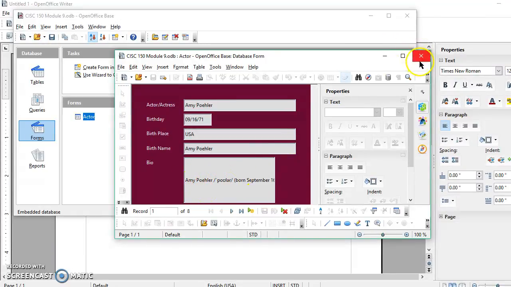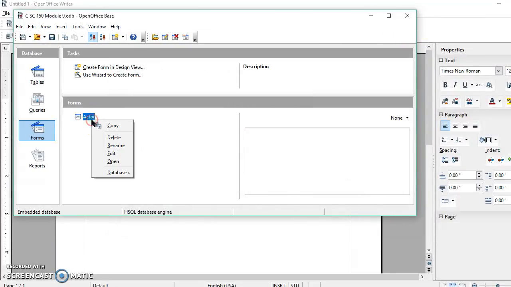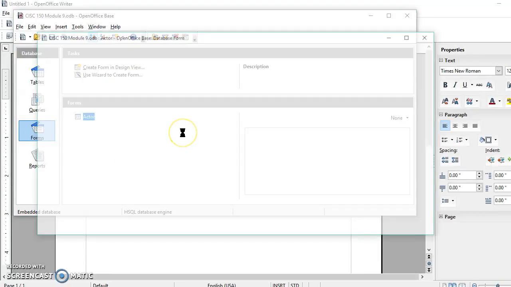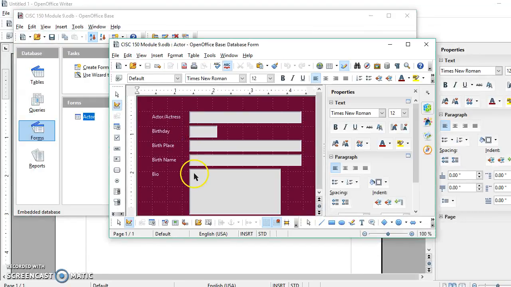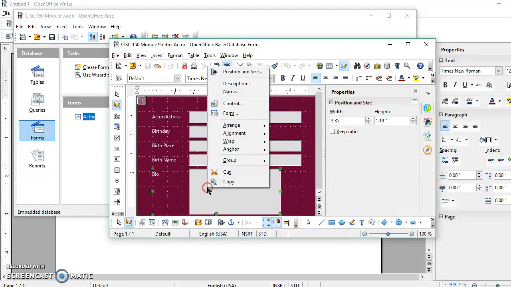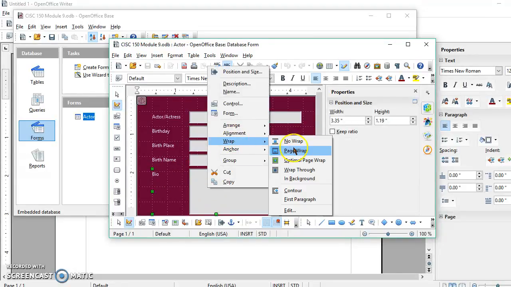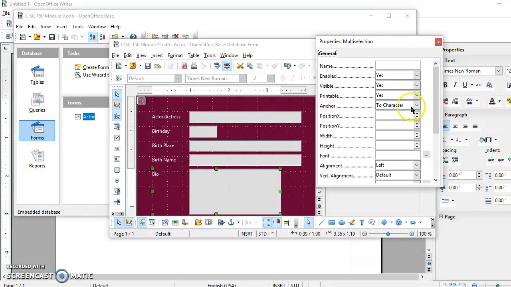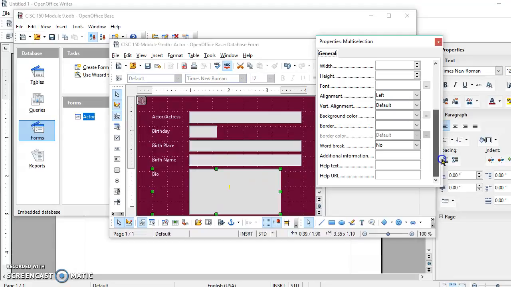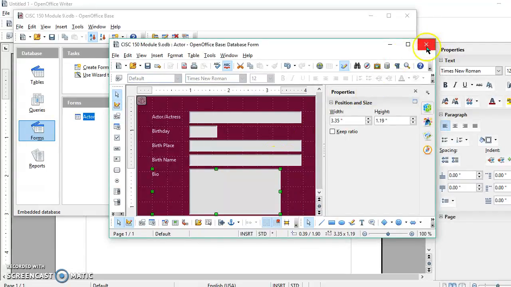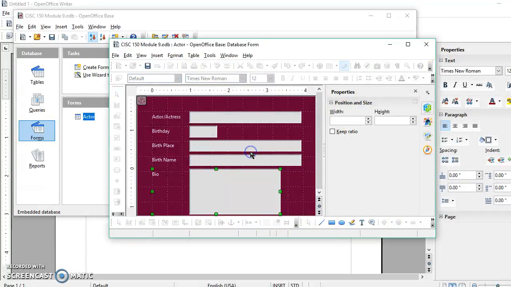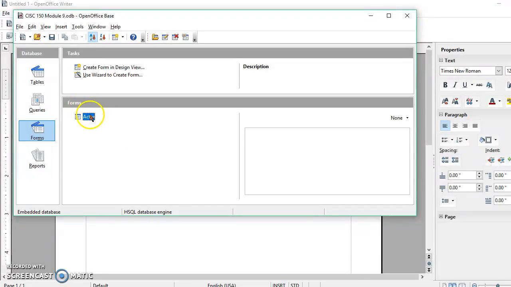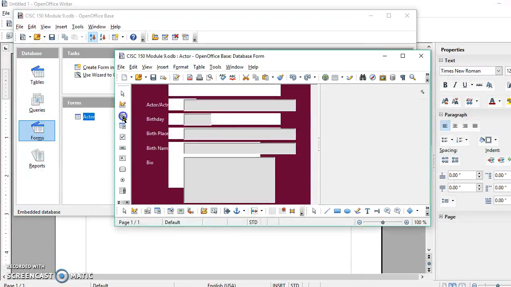Okay, that didn't work. Let me try that again. Yes, there we go. That's what I was missing. Yes. Let's just make sure that it worked.